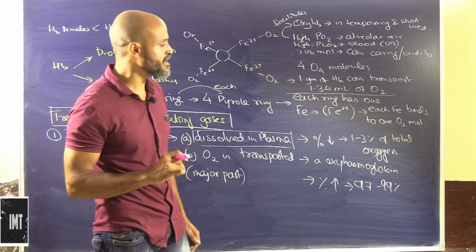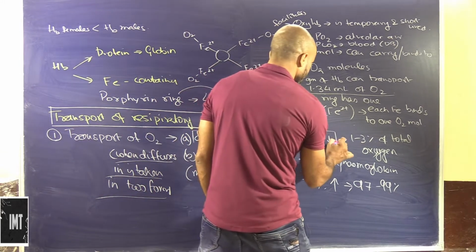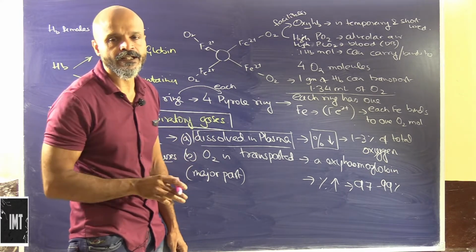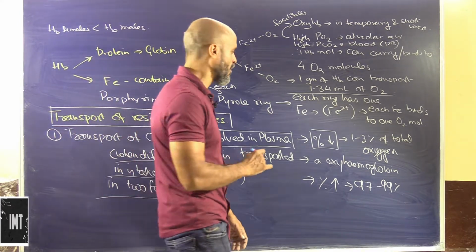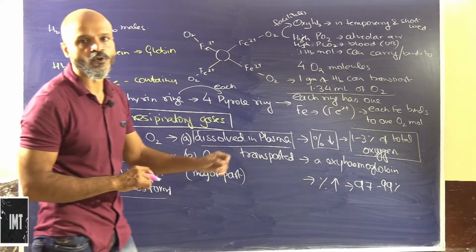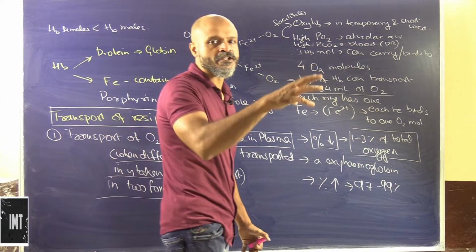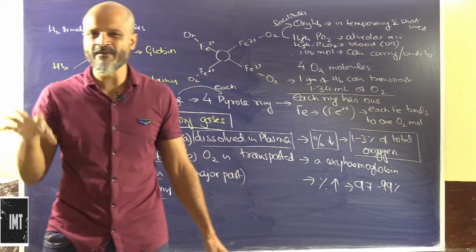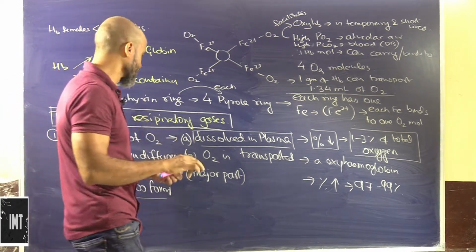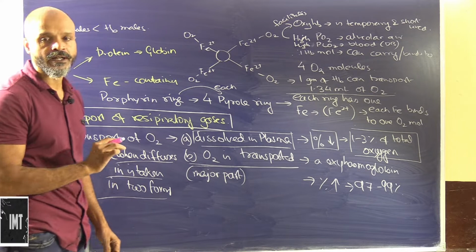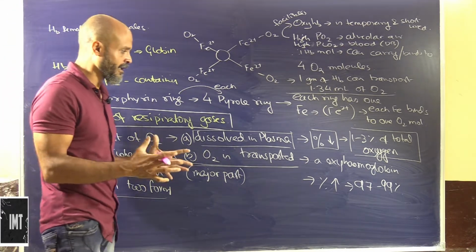However, the percentage is too less. This percentage cannot accommodate the requirement of oxygen in the different cells and tissues of the body. This percentage is approximately 1 to 3% of the total oxygen. So whatever oxygen is getting transported, about 1 to 3% is transported through blood plasma, which is a very small amount, so we can ignore this amount. The other portion is the one which we need to understand, study and keep in mind.